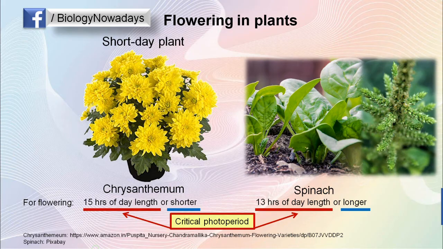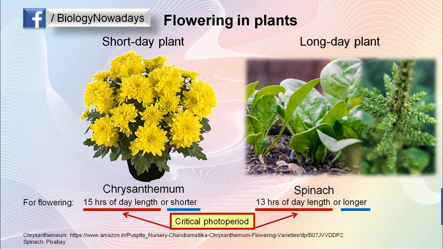On the other hand, spinach will flower only when the day length is equal to or longer than its critical photoperiod. The important word here is longer. Such a plant which will flower when the day length is equal to or longer than its critical photoperiod is called a long day plant.